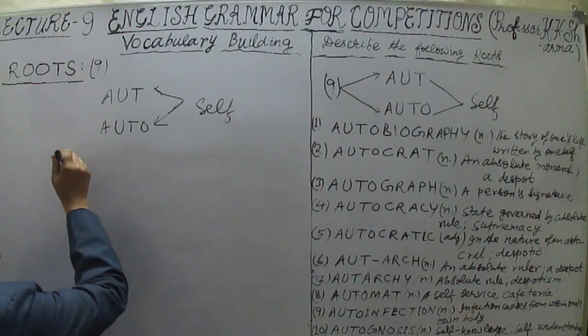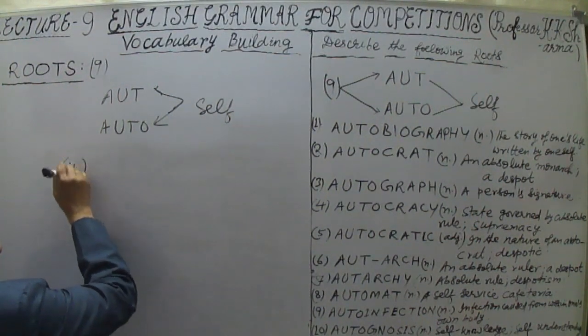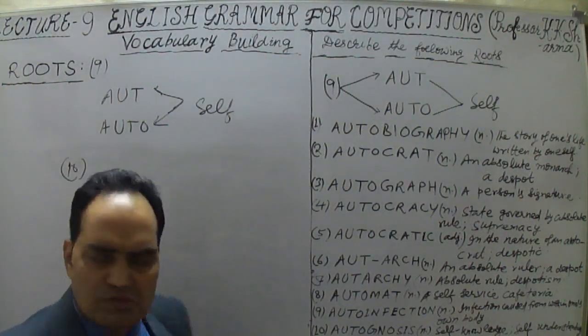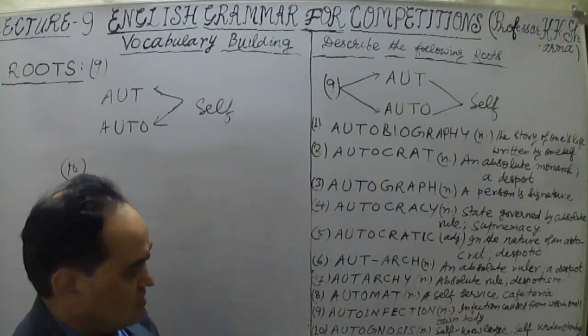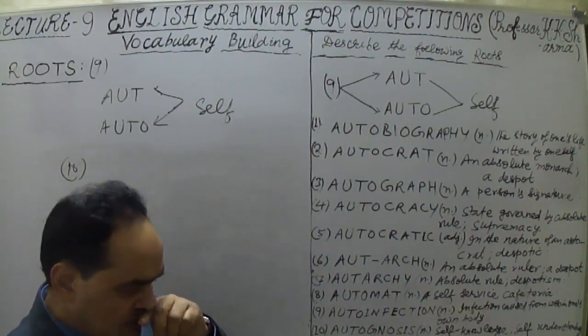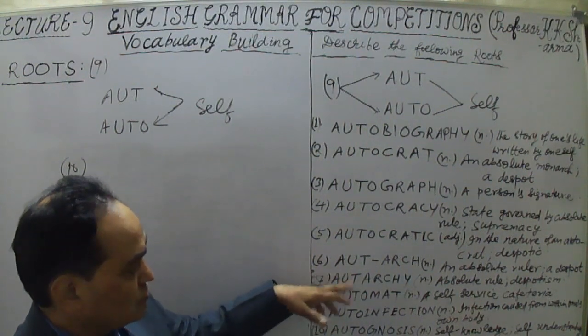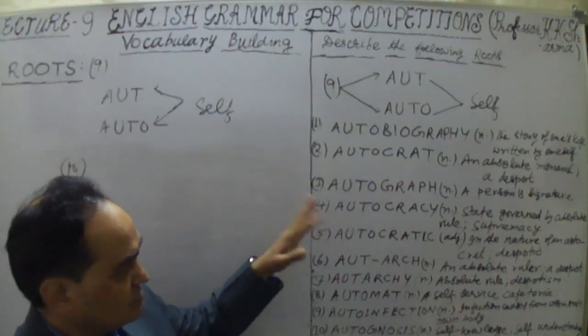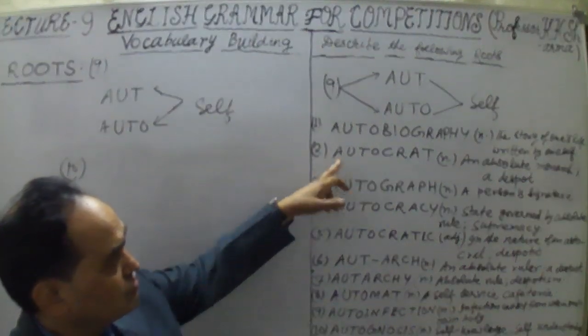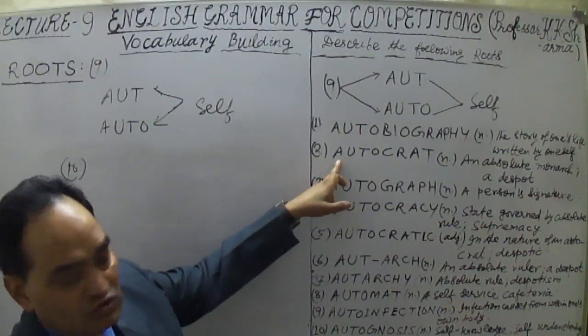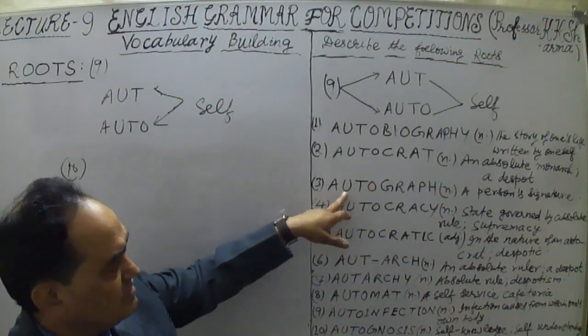Now let me take the 10th word here. A number of other words can be talked about: autogenesis, autogenetic, automatic, autocratic, autobiography. Autocrat, then the adjective autocratic.